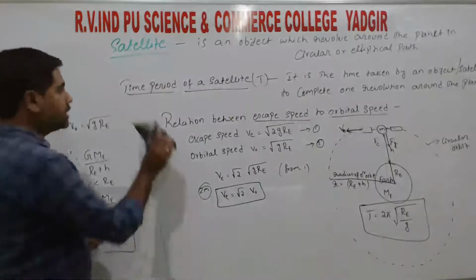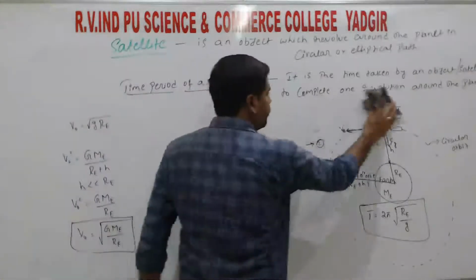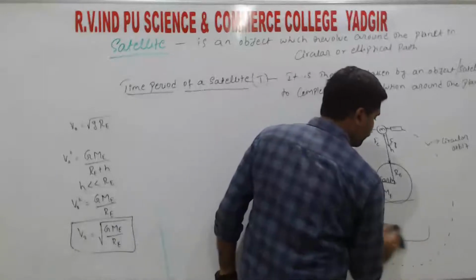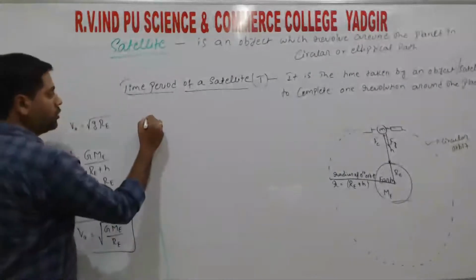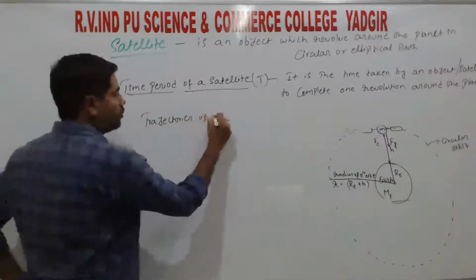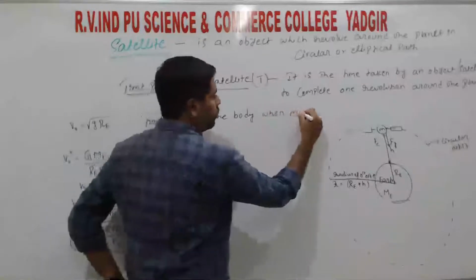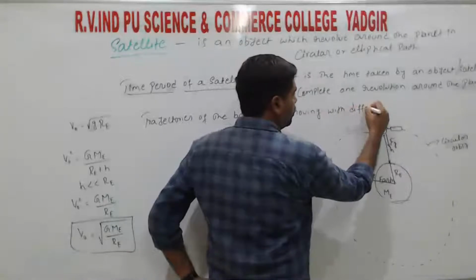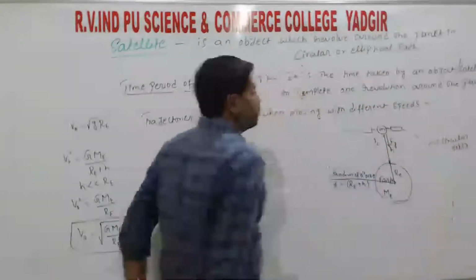So next, trajectories of the body when moving with different speeds, right?